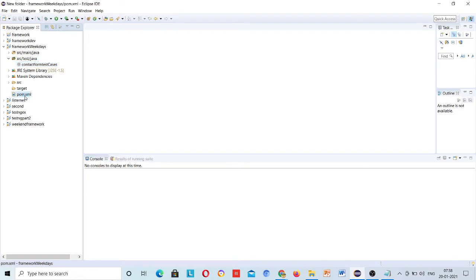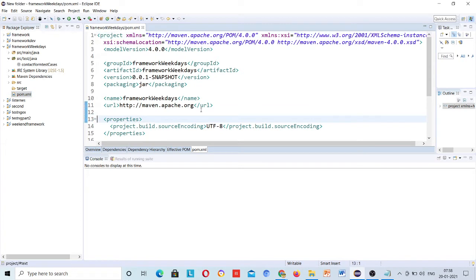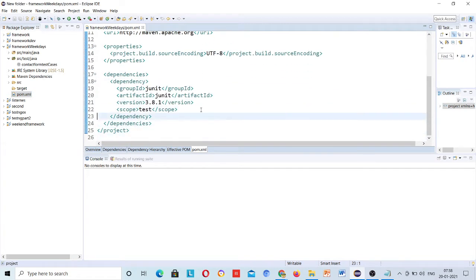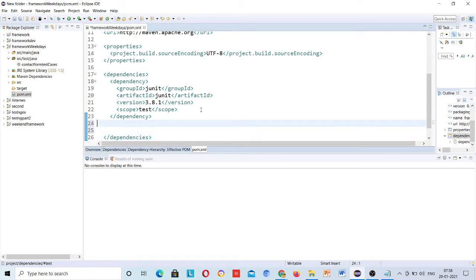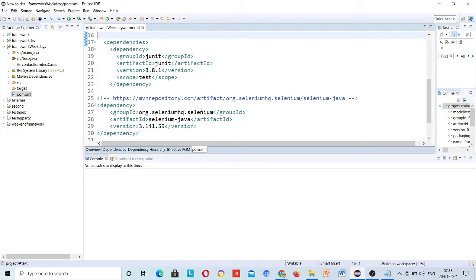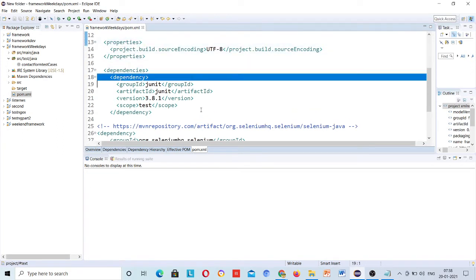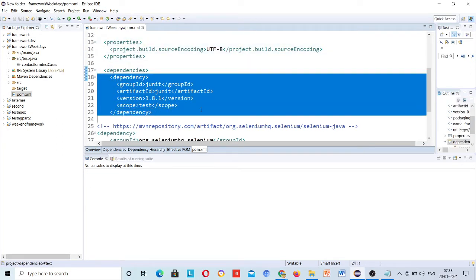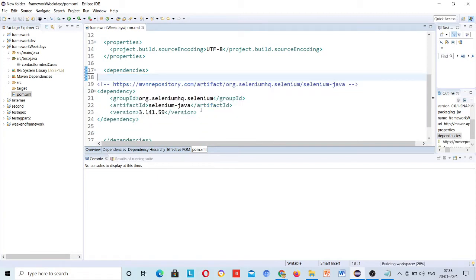In the pom.xml, we just need to paste this. Now we are not using JUnit, so we can remove it.